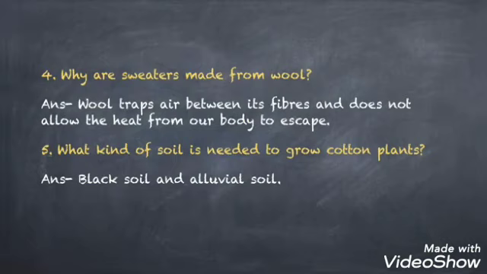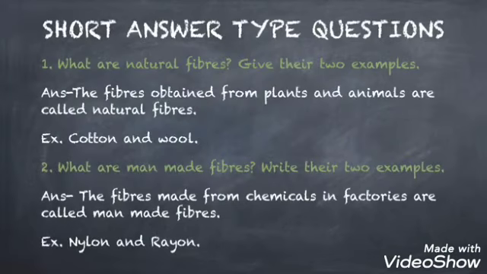Let's move on to short answer type questions. Your first question is, what are natural fibers? Give their two examples. So you all know the fibers obtained from plants and animals are called natural fibers, and here are two examples, cotton and wool. You may give other examples like silk, jute, linen, etc.